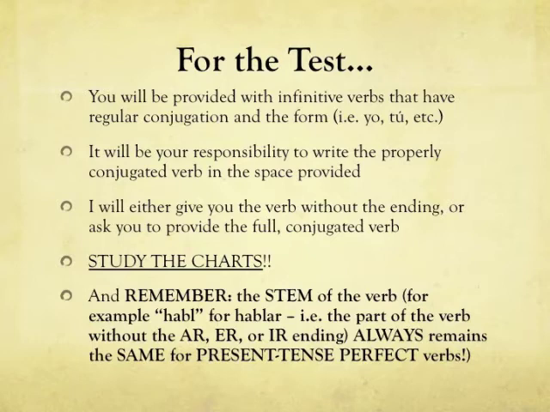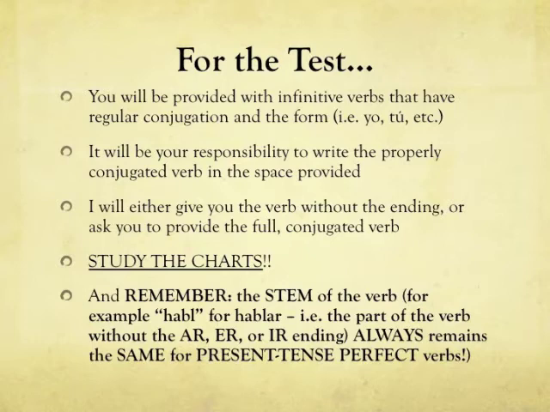First of all, I could give you the verb without the ending. For example, the HABL for hablar, and I will leave a blank space where the AR goes, and you will decide how it should end. Or I will give you a completely blank line, and you need to provide the full conjugated verb. Please study the charts.